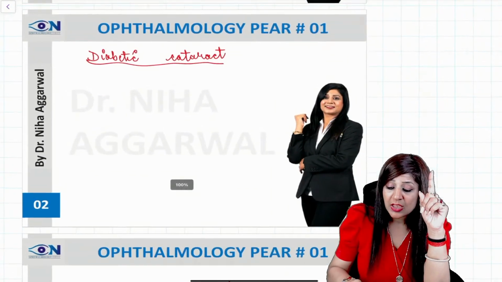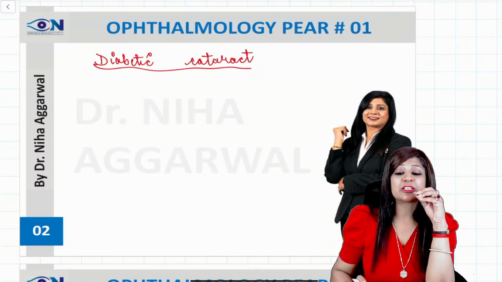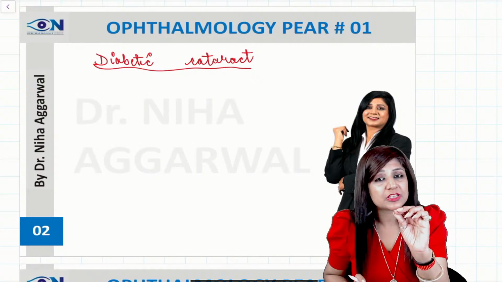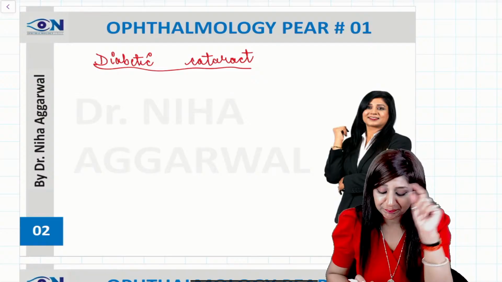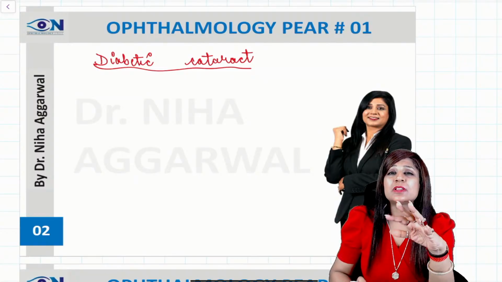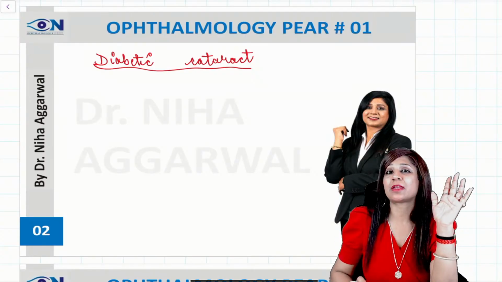Now number two, which is again very important, especially focused for the FMG examination, but it is useful for NEET PG as well as the NEET examination too, because high yield topics are always the same. So number two is the diabetic cataract, and it has been seen that after the senile cataract, the most commonly asked cataract is the diabetic cataract.